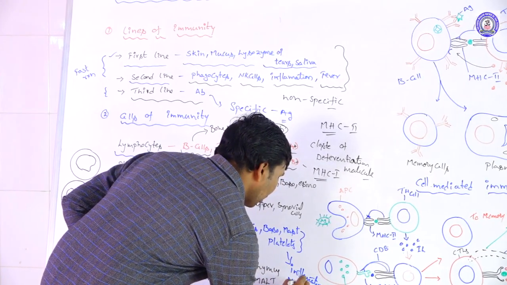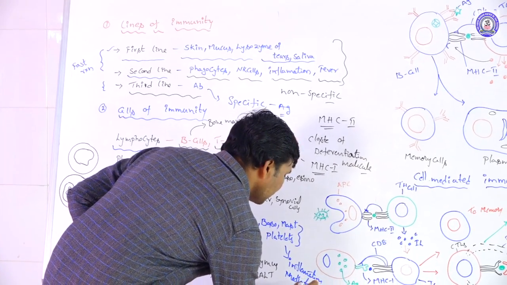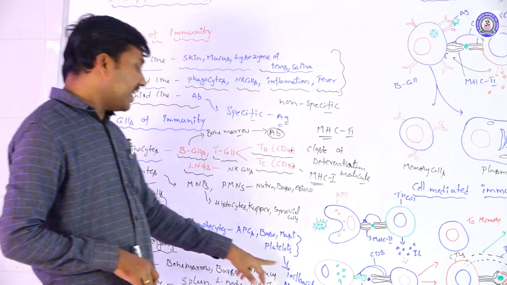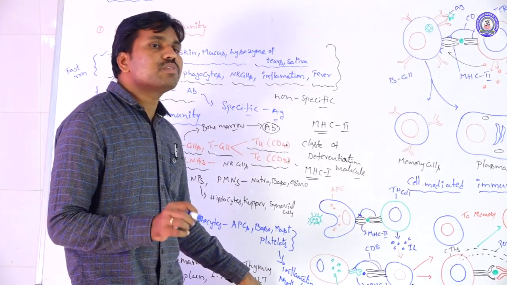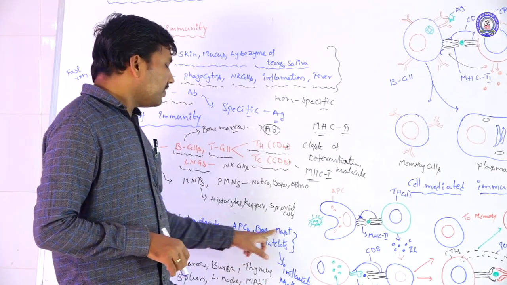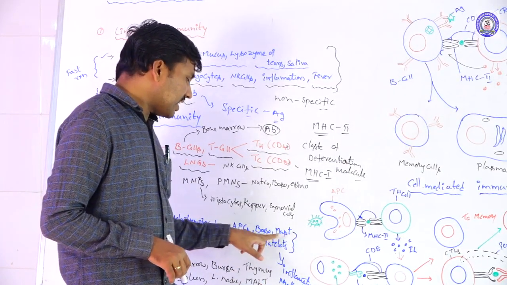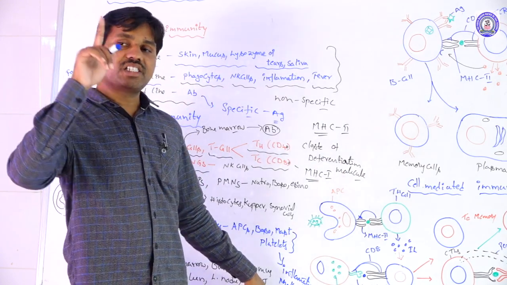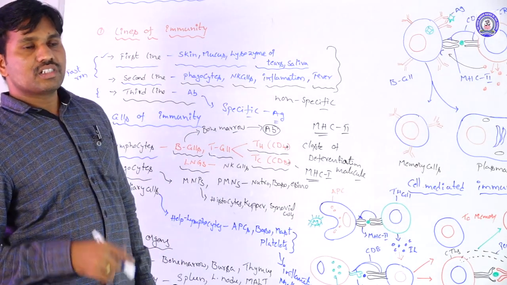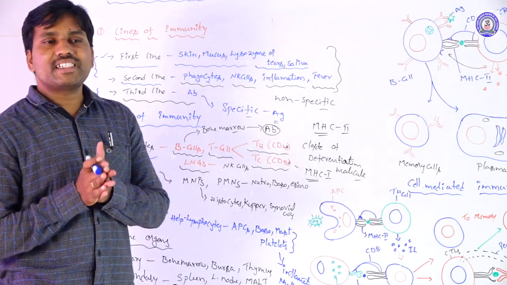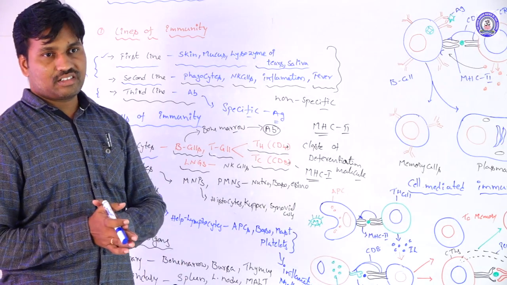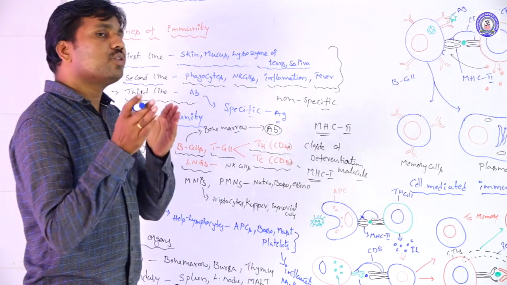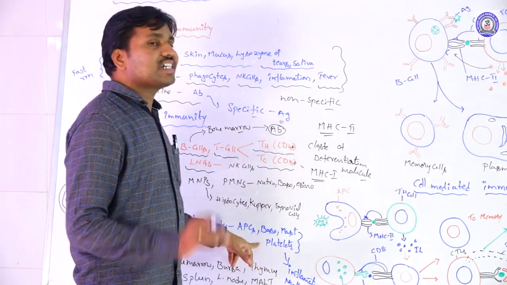These secrete inflammation mediators. Inflammation mediators means specific granules secreted by these cells, basophils, mast cells and platelets. By these inflammation mediators, inflammation reactions occur in the body. We already know that inflammation is one of the immune reactions against the pathogen, to suppress the pathogen activity. Those are conducted by these cellular secretions only.